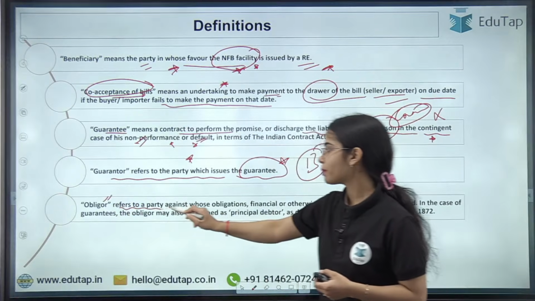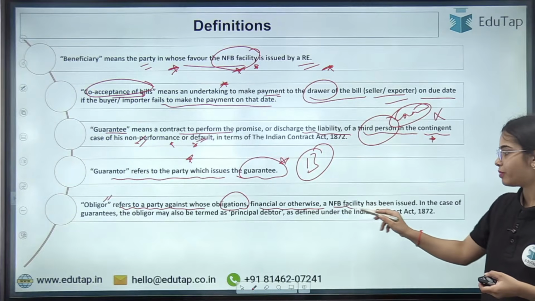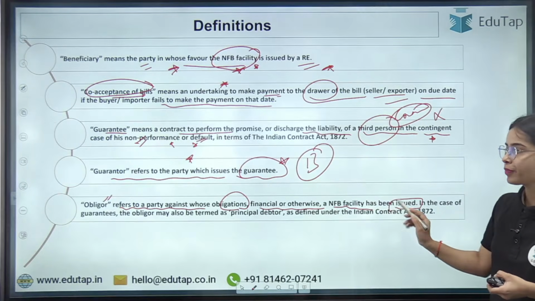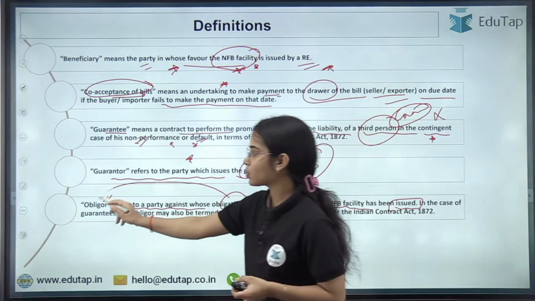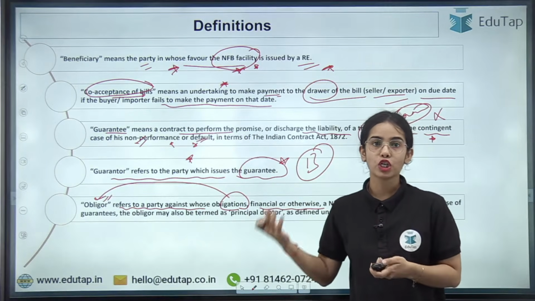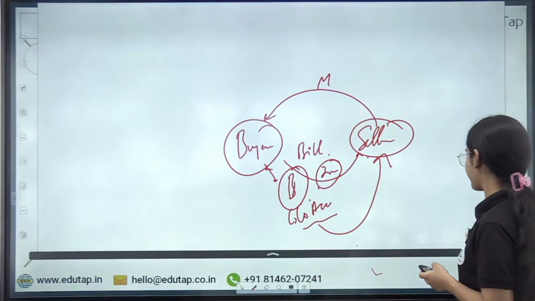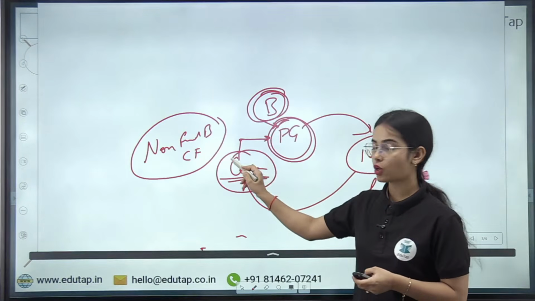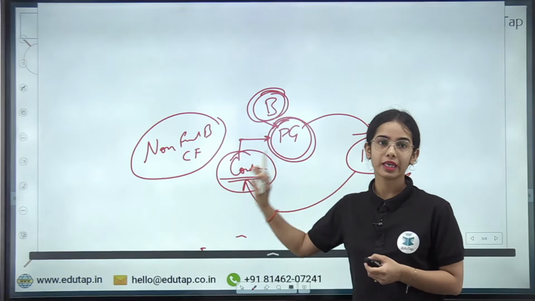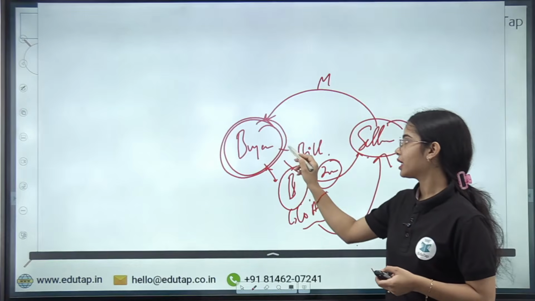Obligor refers to a party against whose obligations, financial or otherwise, an NFB facility has been issued. Basically the obligor is the one that has the obligation to give the money or to perform. So the contractor is the obligor here, who should fulfil the contract and perform in a good manner. And here the obligor is the buyer that should pay the bill.